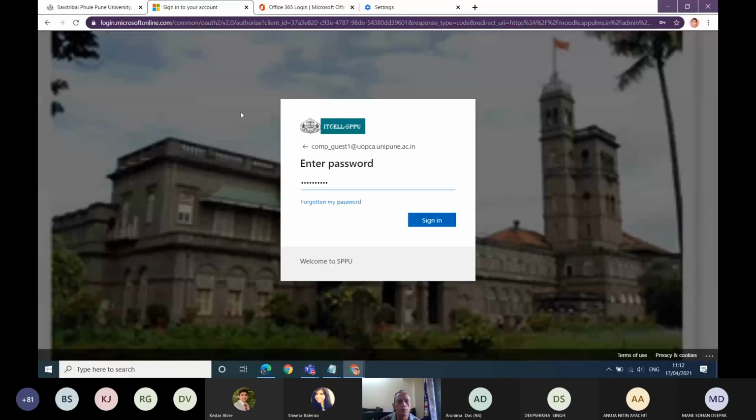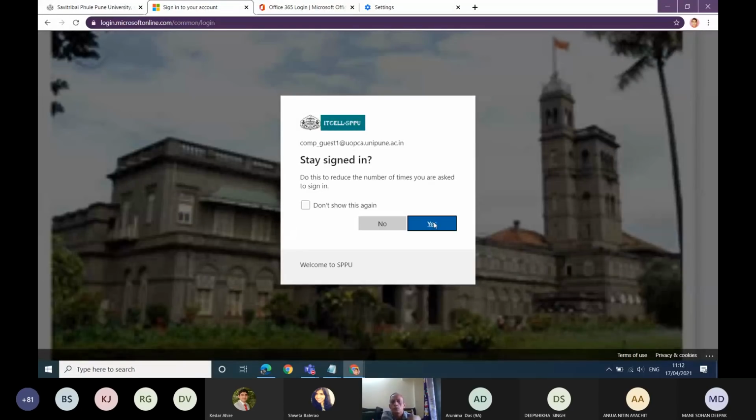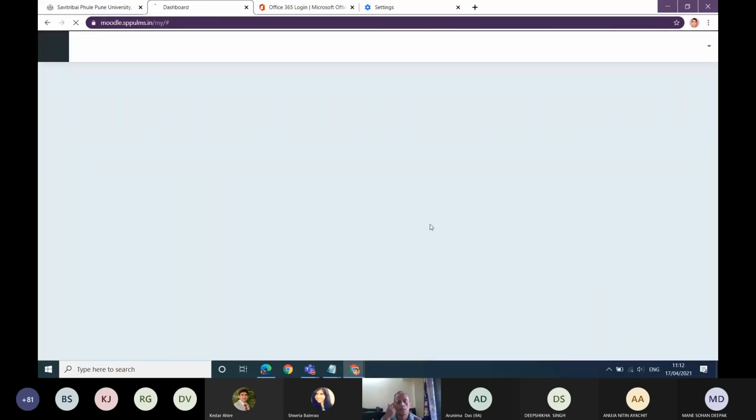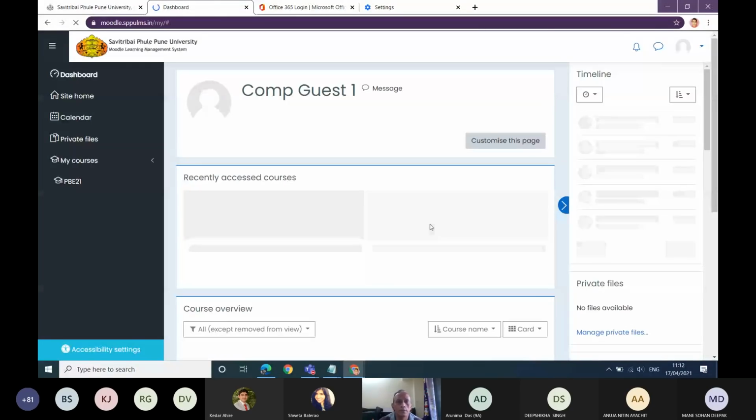When you input your username and it gets validated, you will see the background picture of the main building of the SPPU campus. Then you input your password and click sign in. It will ask you, do you want to stay signed in? Let me say yes. Then I will see this kind of interface.